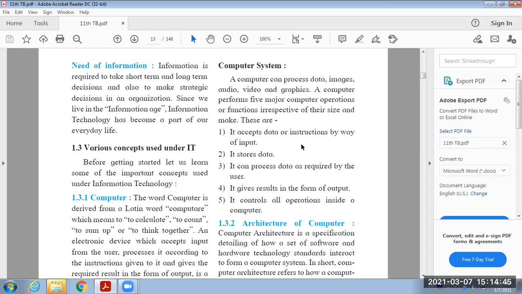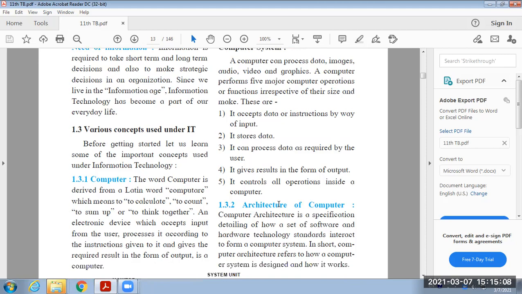Let's revise it. First one, it accepts data or instructions by way of input. Second, it stores data. Third one, it can process data as required by the user. Fourth one, it gives results in the form of output. And fifth one, it controls all operations inside a computer.